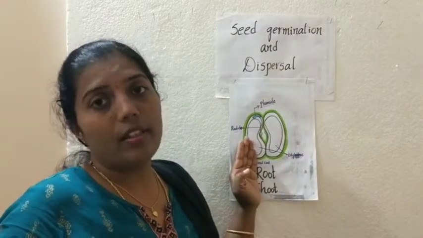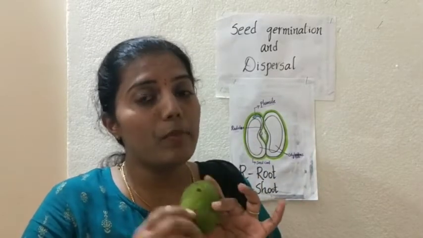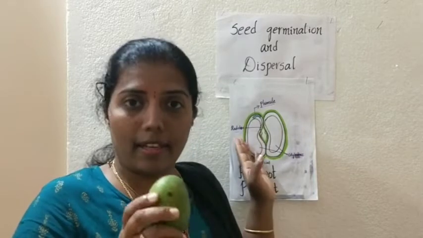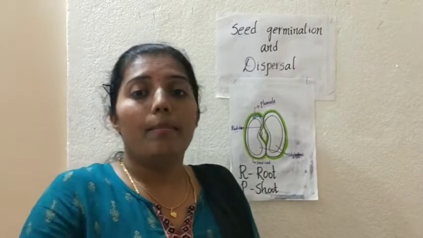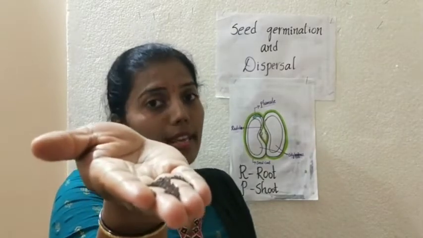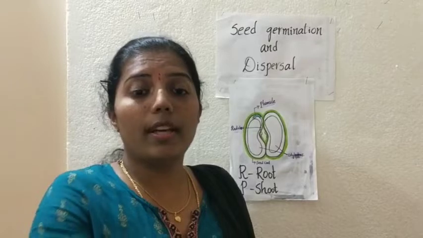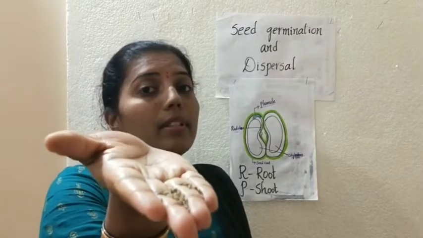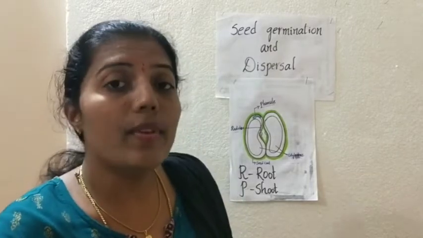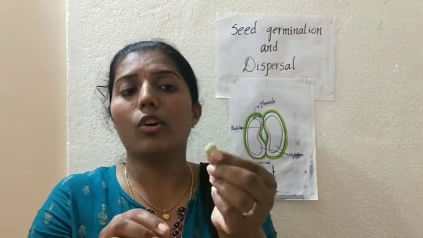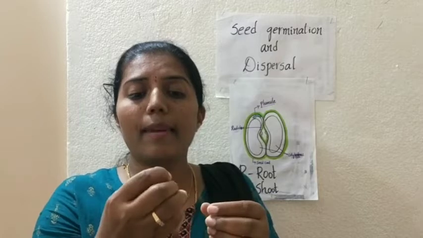This basic structure will be the same in all seeds. When it comes to the mango seed also, it contains the same basic structure. Or when it comes to mustard also, the same basic structure. And when it comes to jeera also, jeera you people know, right? In this seed also, it has the same basic structures. You can take different seeds, and all the seeds contain the same basic structure.